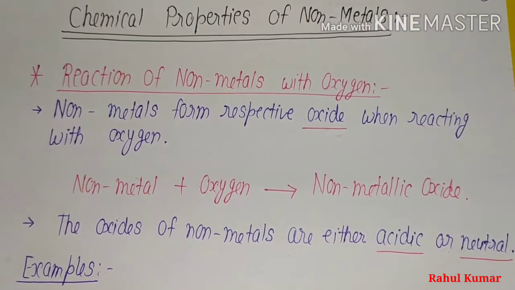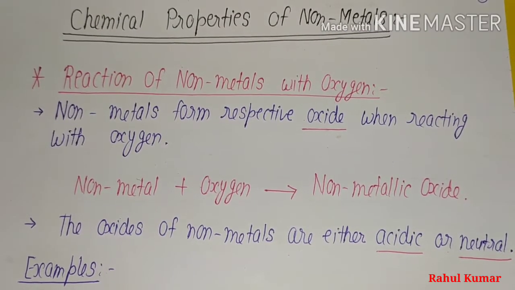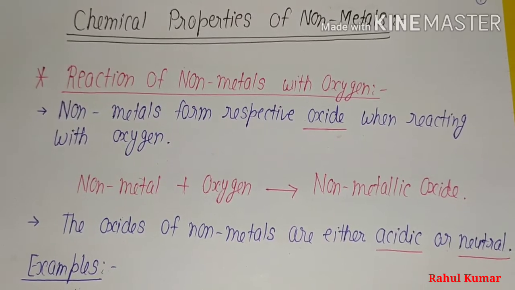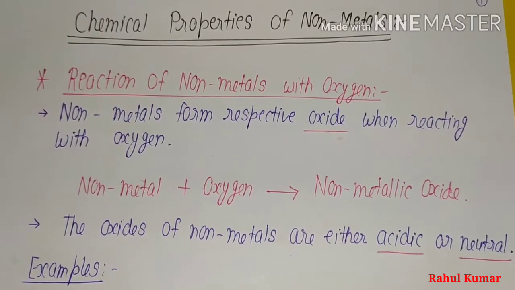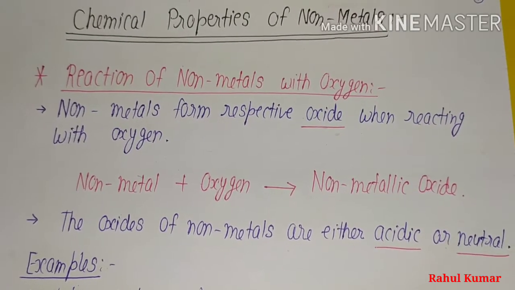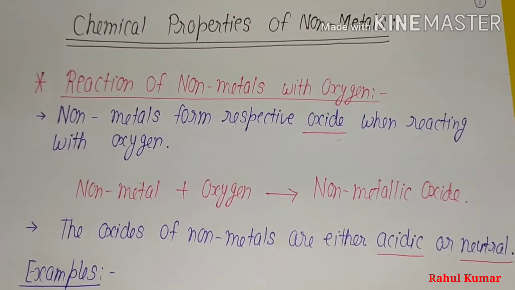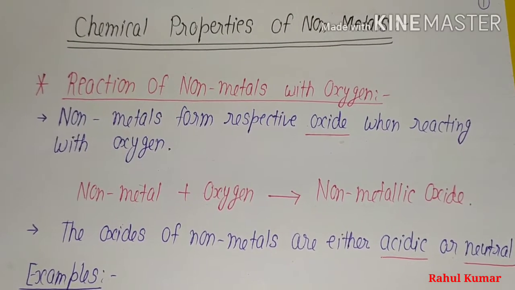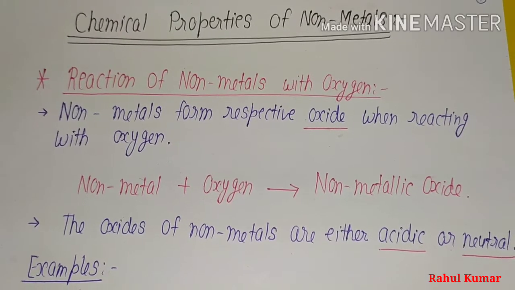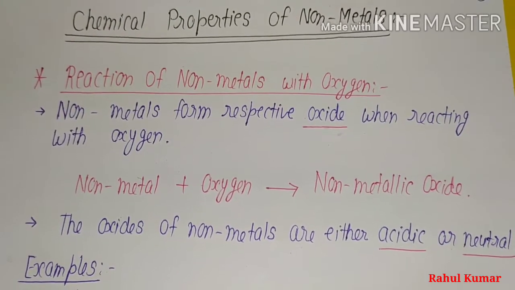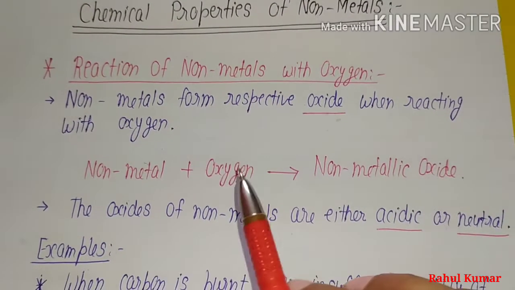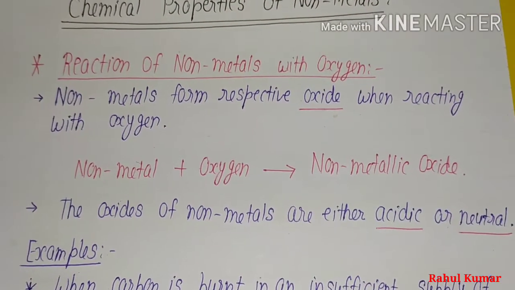So today we will discuss the chemical properties of nonmetals. In the last lecture we discussed the chemical properties of metals. The first property of nonmetals is the reaction of nonmetals with oxygen. When nonmetals react with oxygen, they form the respective oxides, which are non-metallic oxides.